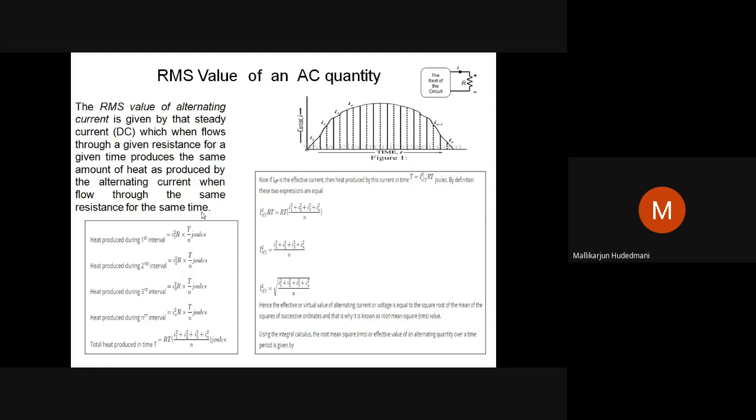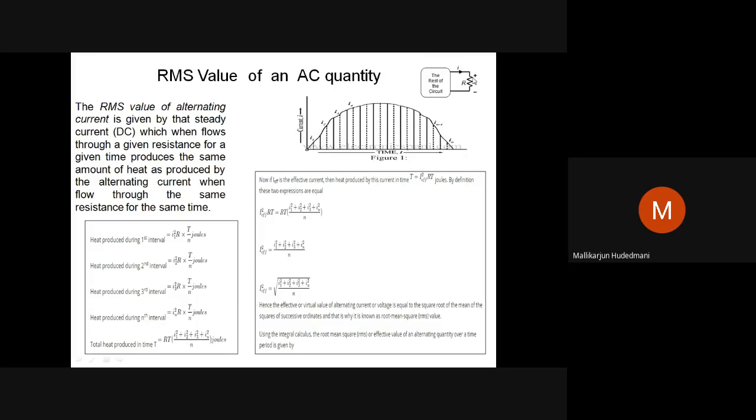The unknown quantity is in the graph. This is the unknown quantity whose RMS value I am going to define. It should be connected to a known resistor as per the definition. Say R ohm is known. How long do you want to connect this? For T seconds. When I connect it, definitely it absorbs power. It expends it as heat. How much is that heat produced? I have to quantify by experiment. That is the first part.